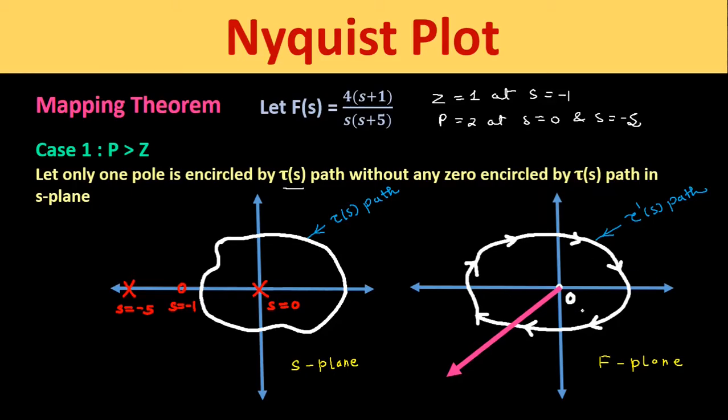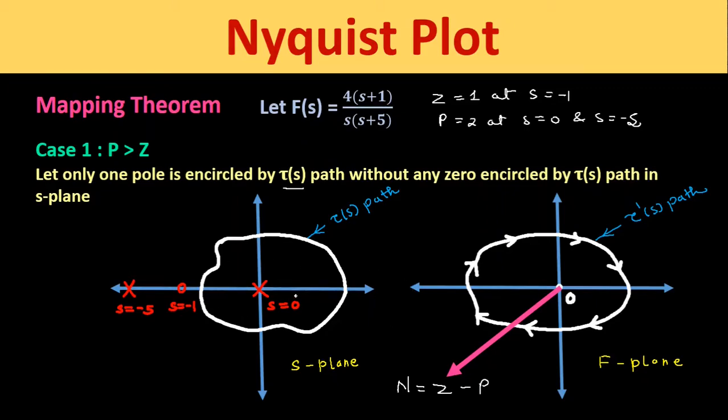Now we will take another plane which is called F plane. This is our F plane and we are considering a path which is tau dash of s path in this F plane. Now we have to find out the number of encirclements of the origin of this F plane by this path. It is represented by capital N, which is equal to Z minus P according to the formula.